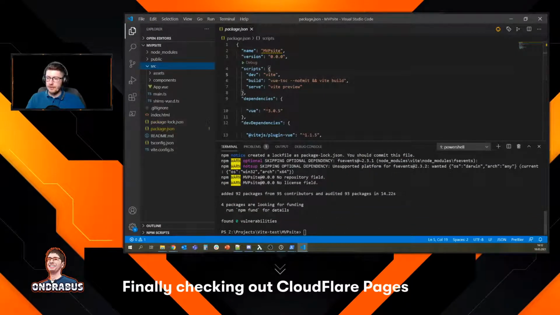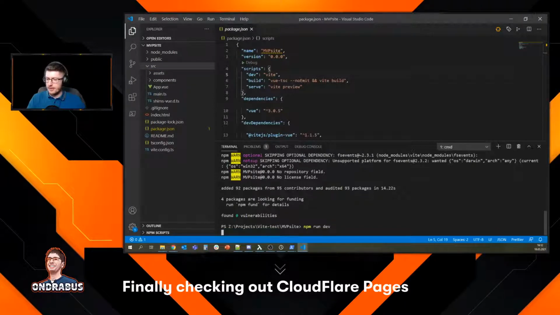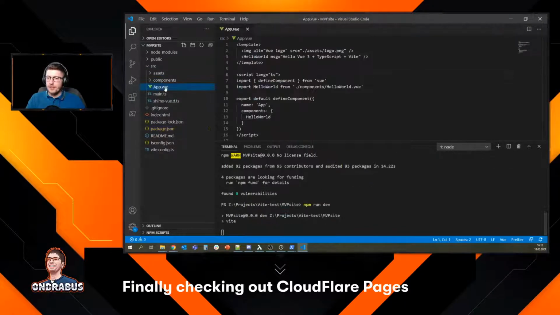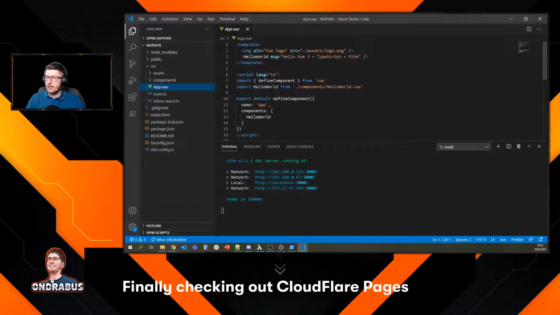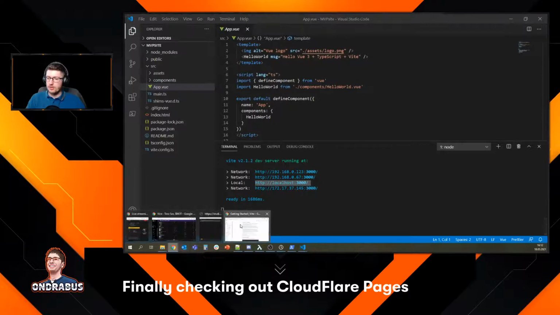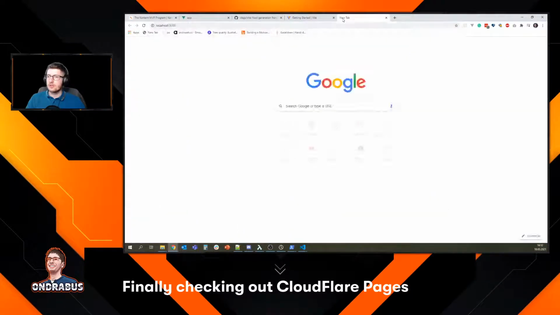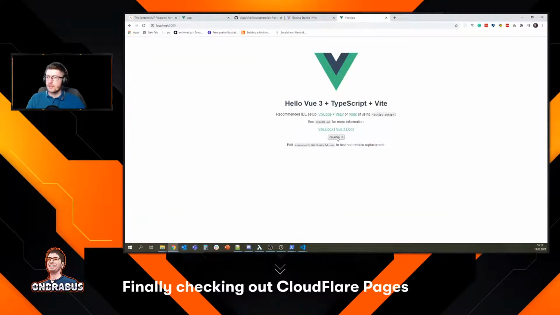Let's see what we have. Okay, now it's finished here. So let's run it. We're gonna see. But here it's an app view. I assume this is just a simple hello world. Yeah, it looks like it. So localhost 3000. Now this was quick. Have you seen how quick that was? Let's see. Localhost 3000. Okay. Count works. Nice.